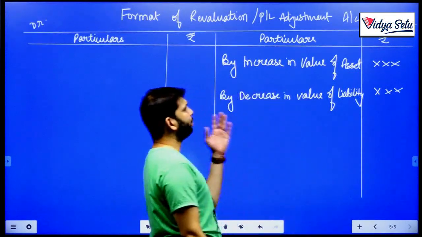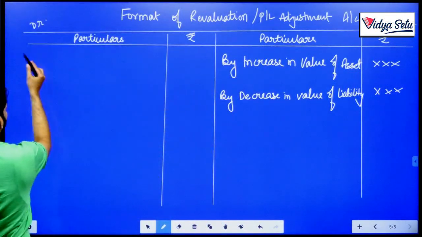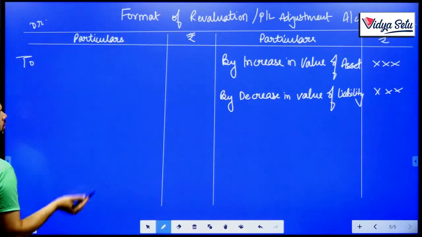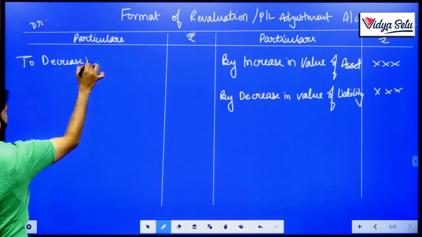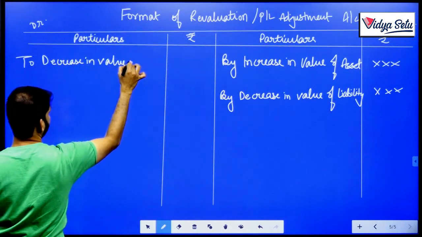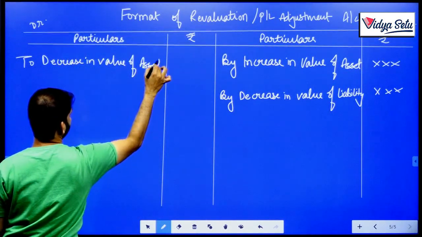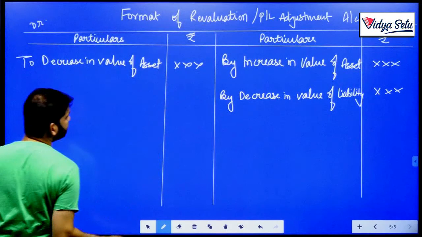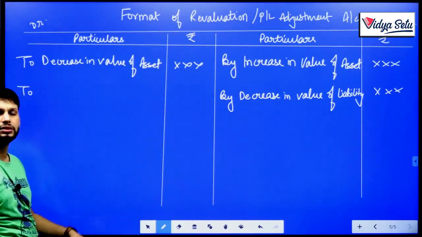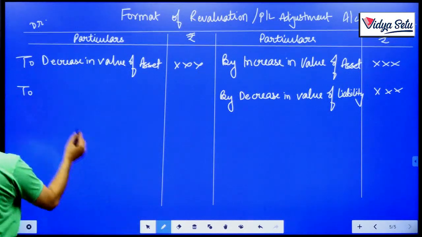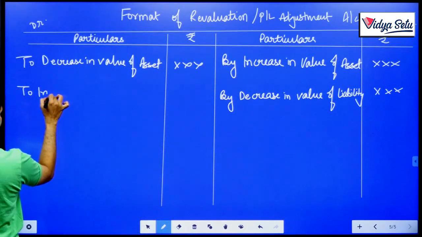In the same way, the opposite, if there is a decrease in value of asset, that's a loss for the firm, so it will be on the debit side. In the same way, if we have to pay more to settle a liability now, the claim has increased, so that's a loss.